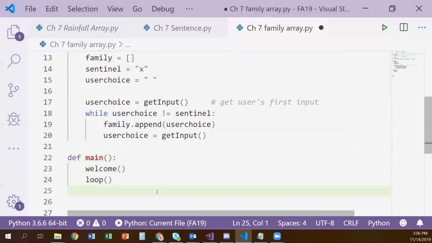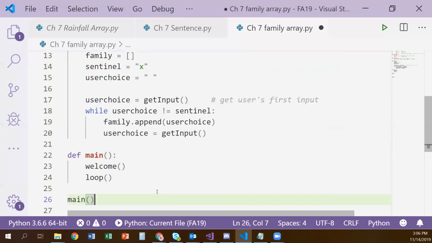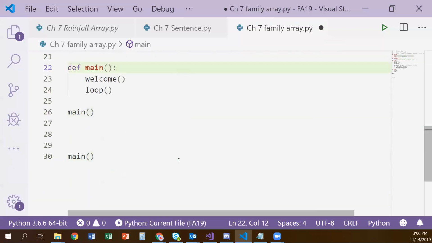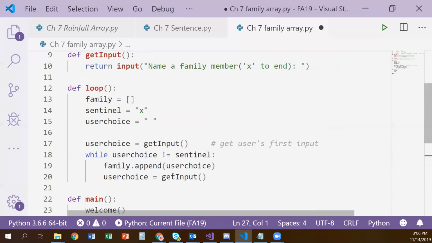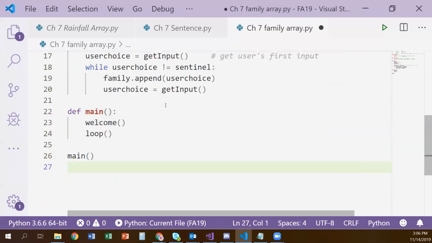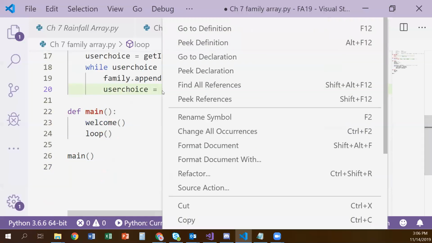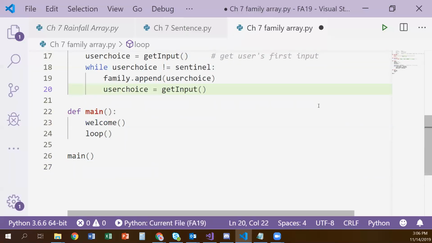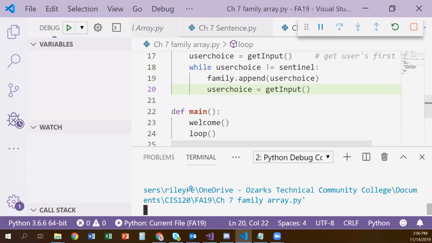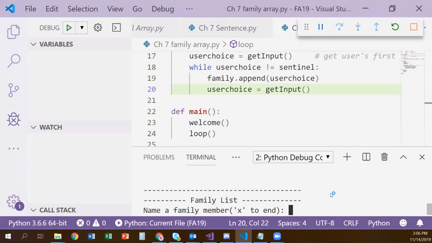And then I'm going to call our loop. Now I need to put in our call to our main. Oh, I had it down there. I was like, how was that thing working before? Okay, there it is. All right, so now we should have a nice loop. Let's try it. Find my output here. Okay, so here's my pretty loop.